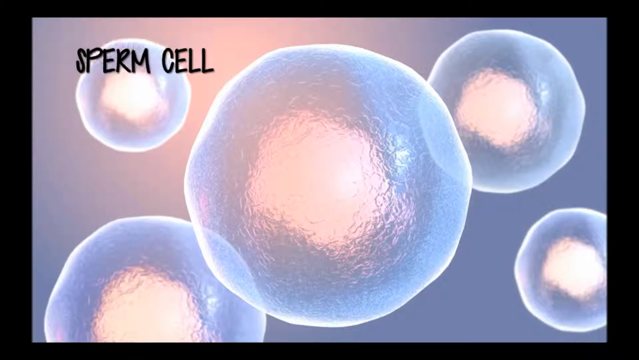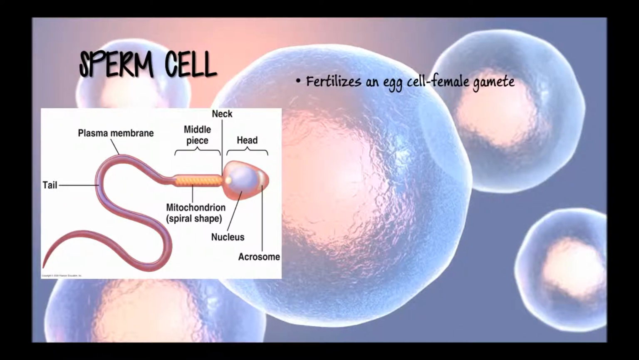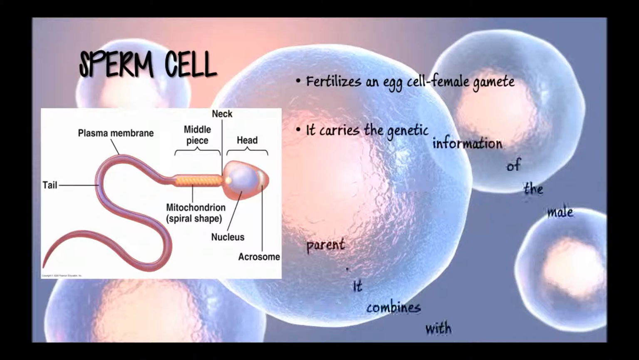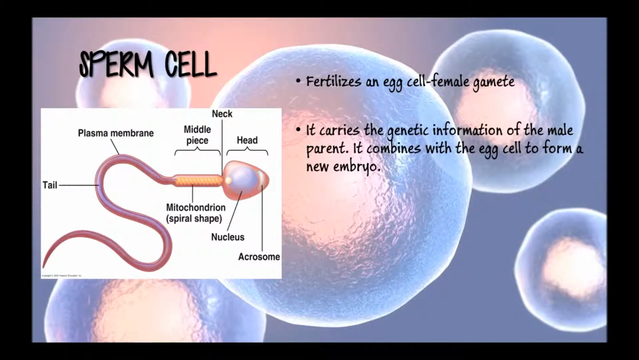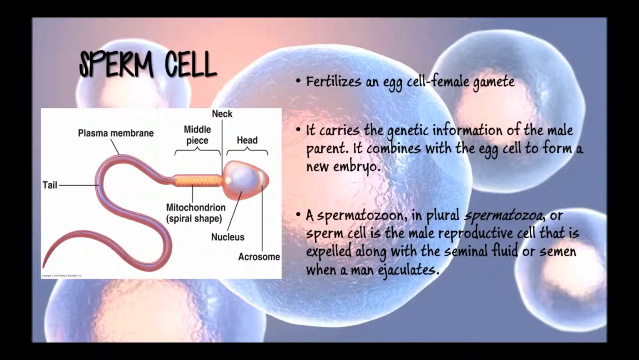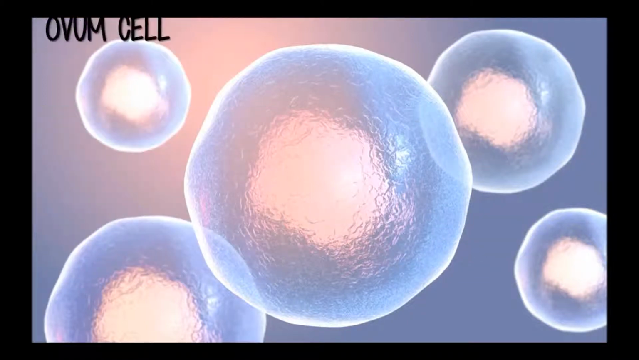Sperm cell. It fertilizes an egg cell, the female gamete. It carries the genetic information of the male parent. It combines with the egg cell to form a new embryo. A spermatozoon, in plural spermatozoa, or sperm cell is the male reproductive cell that is expelled along with the seminal fluid or semen when a man ejaculates. In humans, spermatozoa determine the gender of the baby to be, which means that they can carry either the X or the Y chromosome.